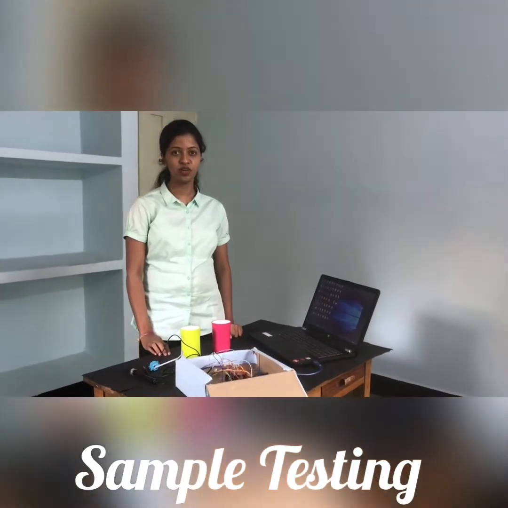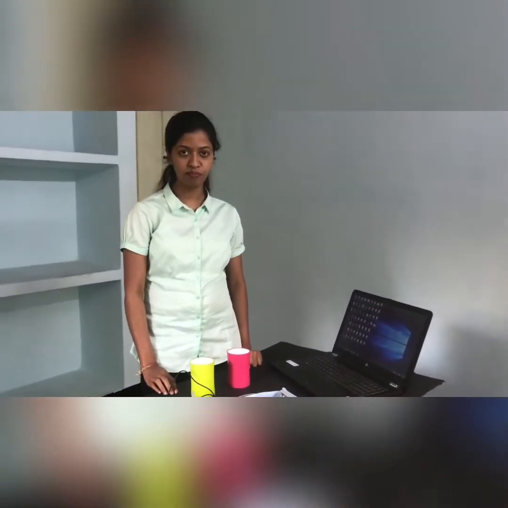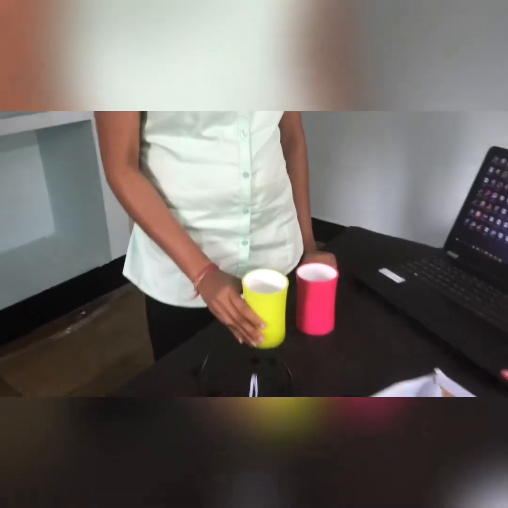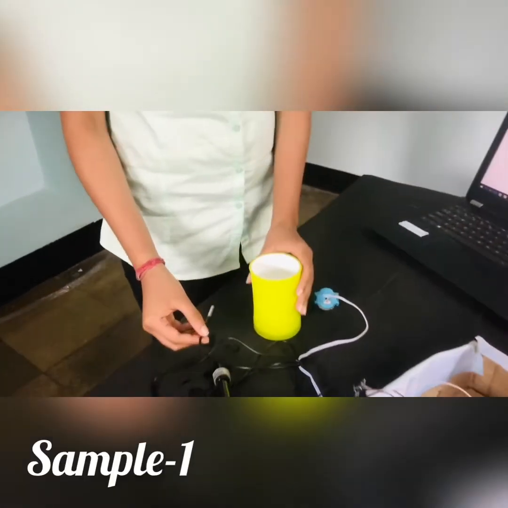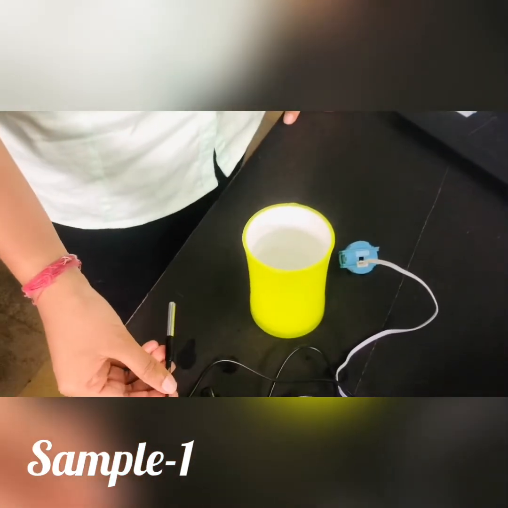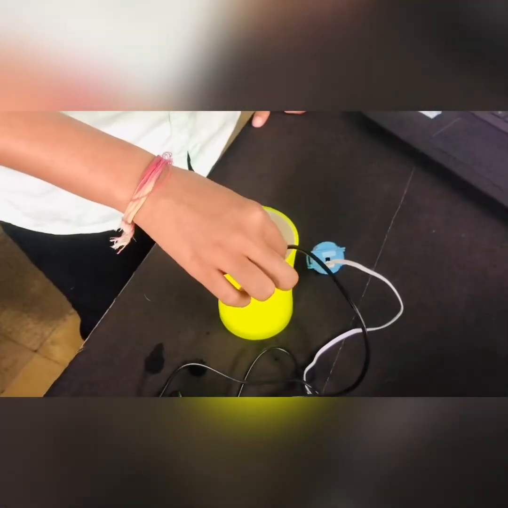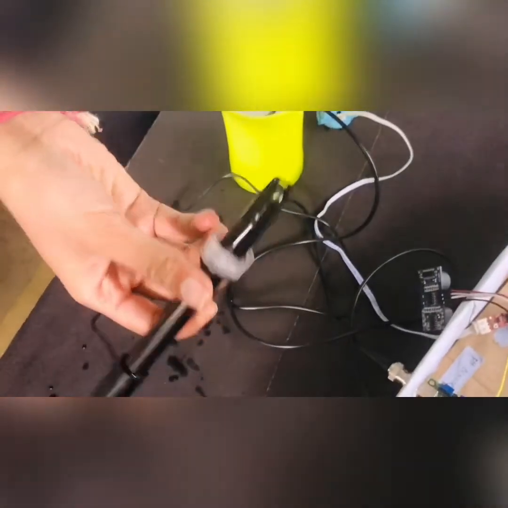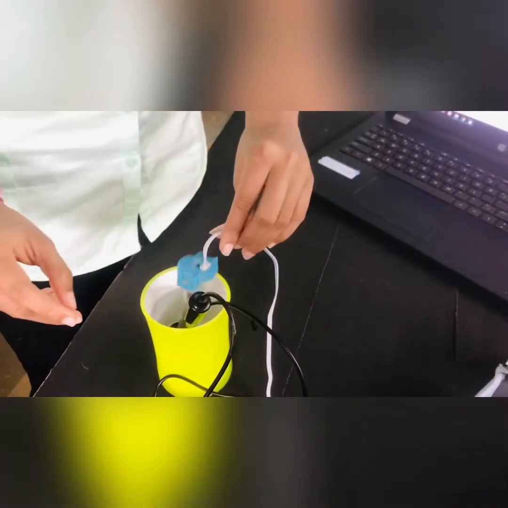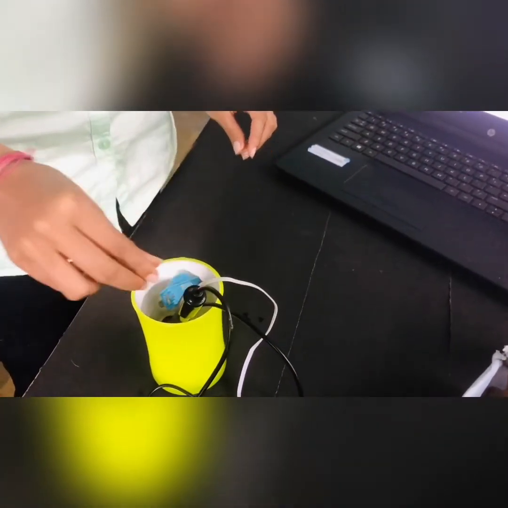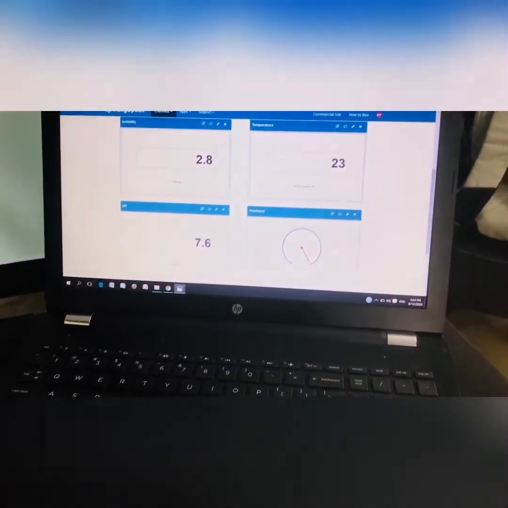To test our smart water quality monitoring system, we have taken 2 samples of water. First one is clean water, and for the second sample we have taken water mixed with soap and other suspended particles. Now starting with the testing of the first sample, that is clean water. First we will insert all the sensors, that is temperature sensor, pH sensor and turbidity sensor. Here we will see the potability of the water.